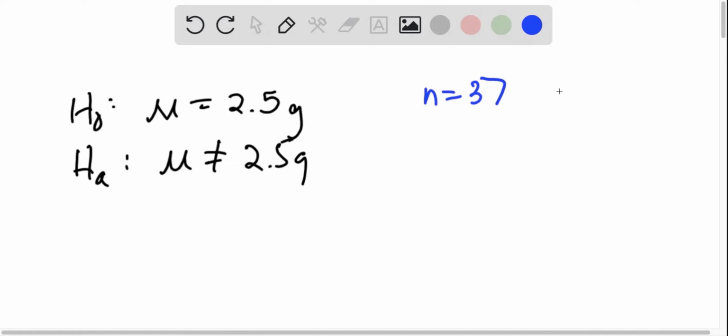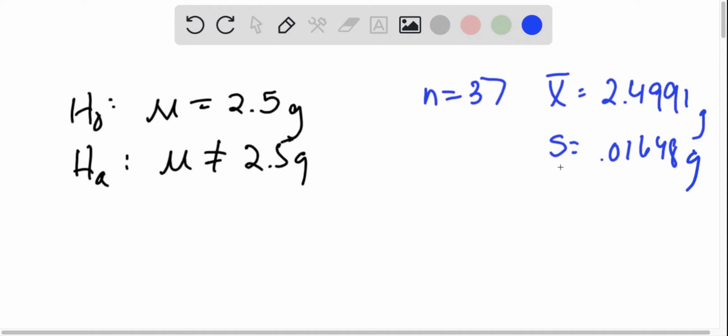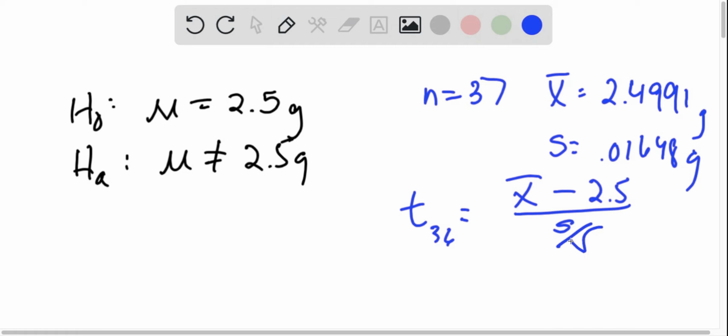And so that sample size was 37. And they tell us that the mean of those 37 is 2.4991 grams with a sample standard deviation of 0.01648 grams. And so our test statistic, our t-value with 36 degrees of freedom, would be to take that x bar minus the mean, divided by that sample standard deviation over the square root of 37. And I'm going to get my help by calculating that with my t-test on my calculator.